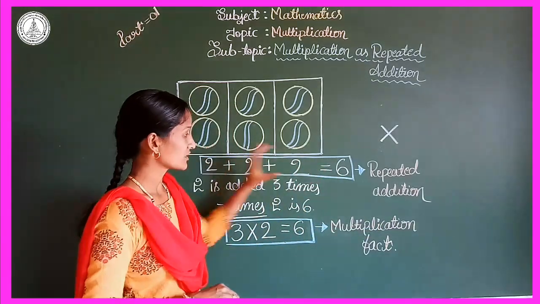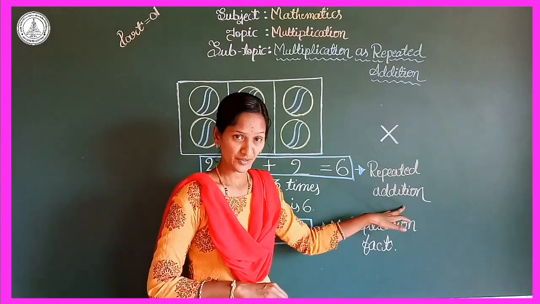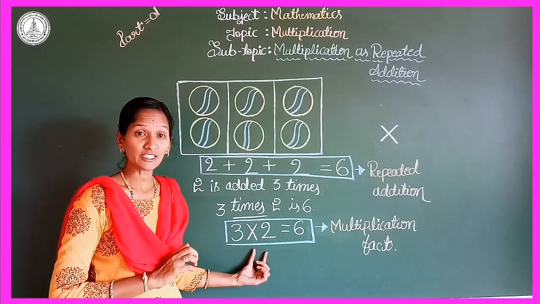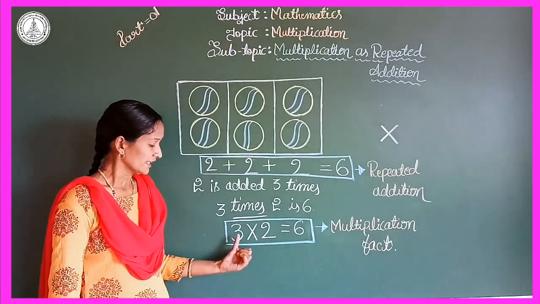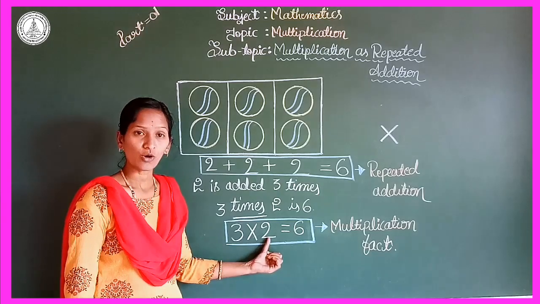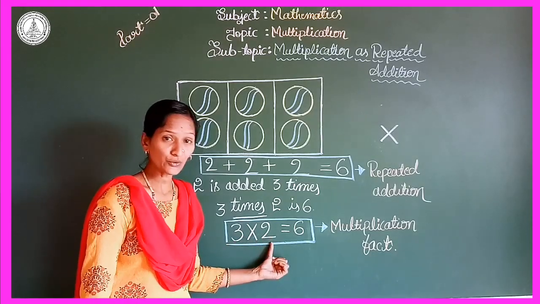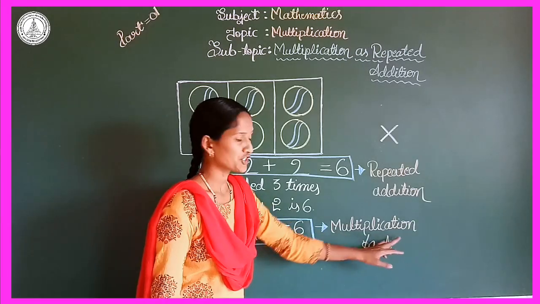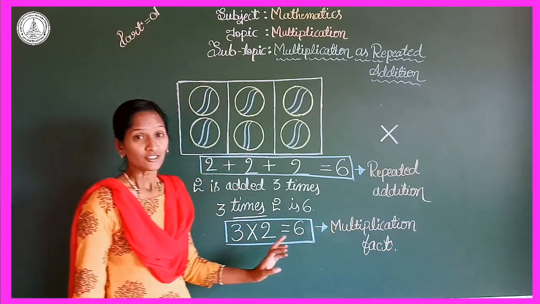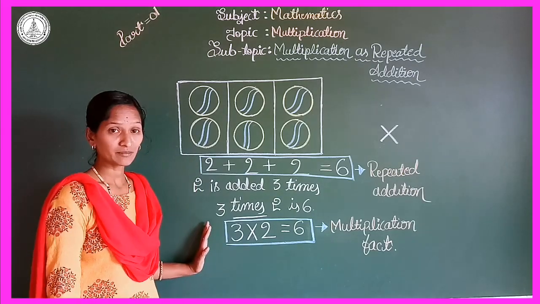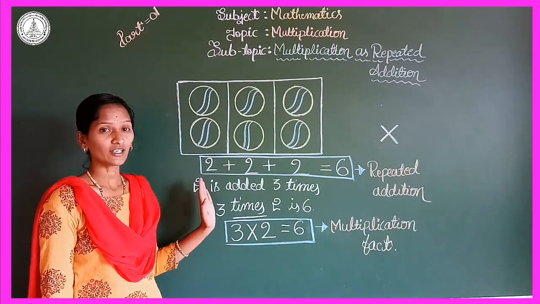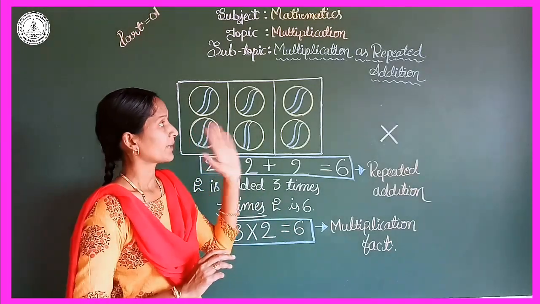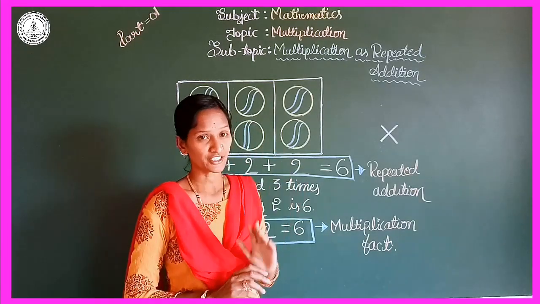After this, by using the multiplication symbol we write it as 3 into 2 or 3 multiplied by 2 is equal to 6. This is called the multiplication fact. So these two things are very important. All of you learn them. So my dear students, this is about multiplication as repeated addition.